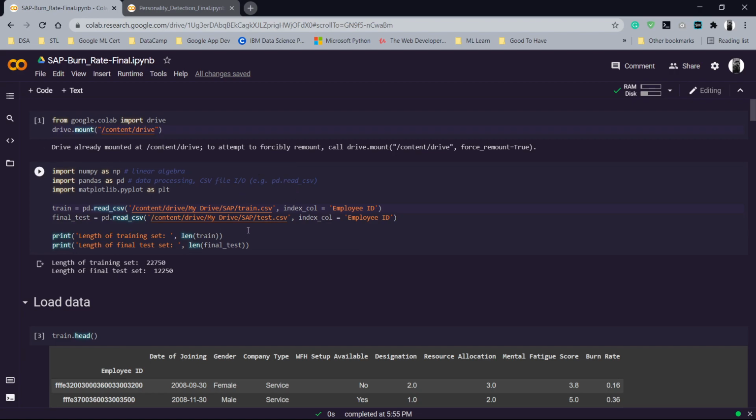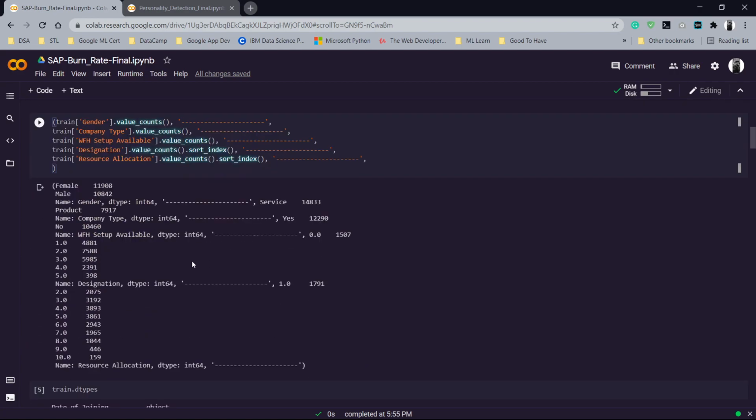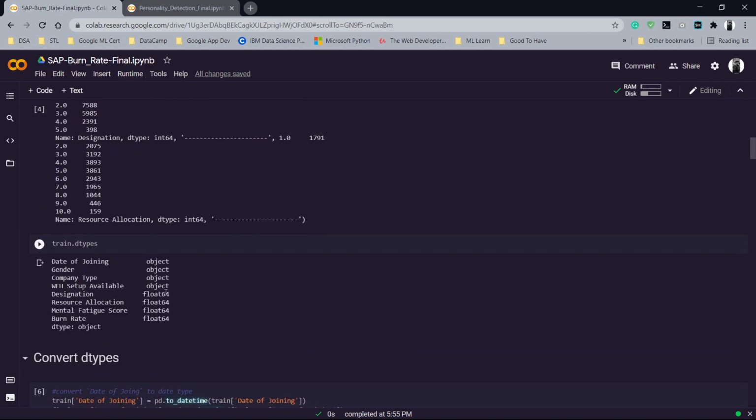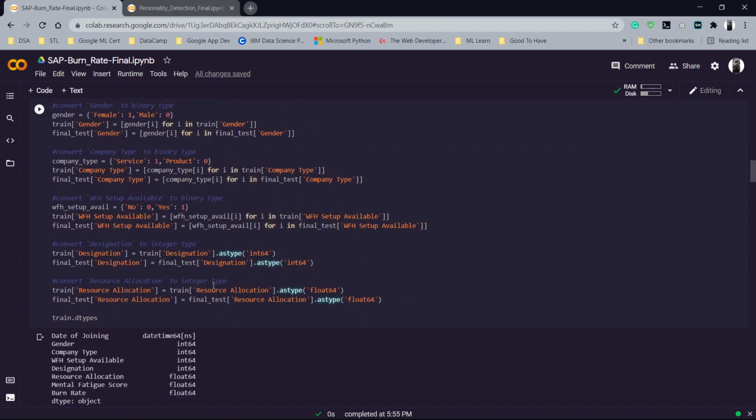So first, the most important step is getting our data. With this cell, we've got our data loaded into the Colab environment that we'll be using for the development of our models. Then we went ahead and saw what the data set looks like. This is a very important step because you understand what your data gives you. Data is just a collection of points or facts, but extracting information from data is important. So knowing about your data is very important, and that is what we did here. We've seen the different qualities that our data has, the data types, and how different columns interact with each other.